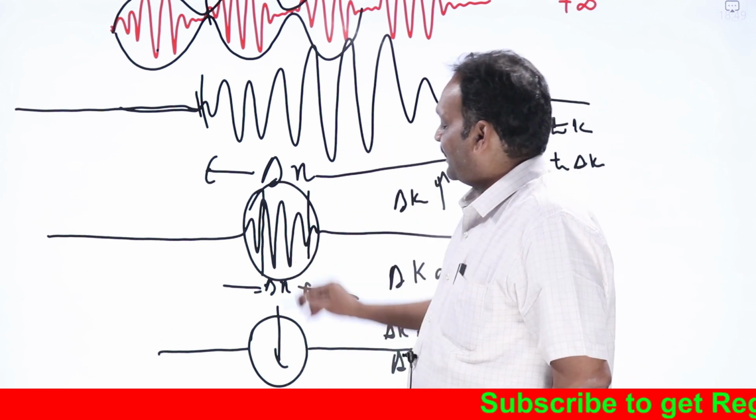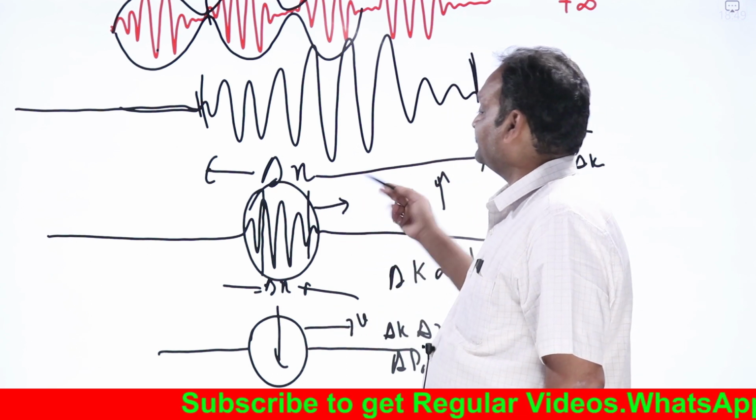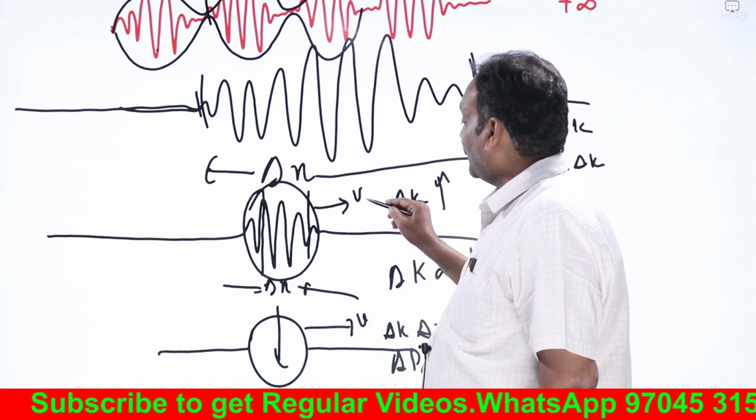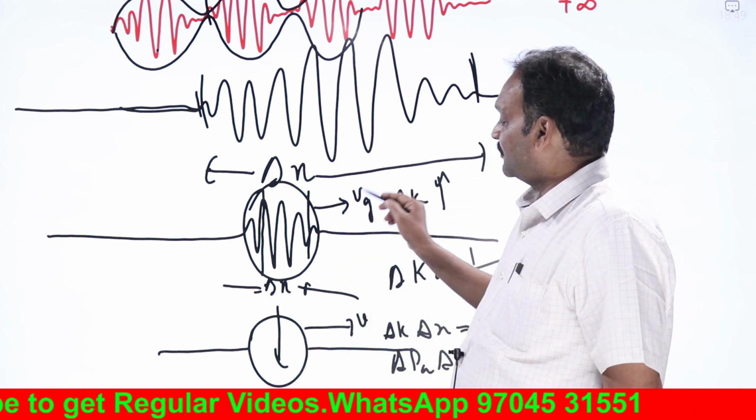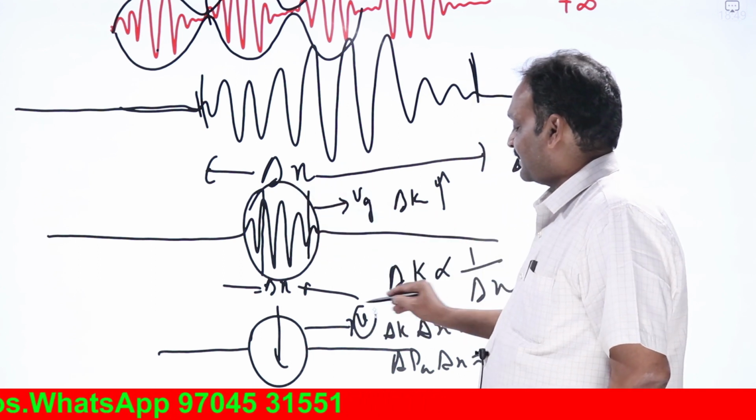Now suppose a particle is moving with a velocity v. This wave packet is moving with that velocity. The velocity with which this wave packet moves is called group velocity. The velocity with which the associated particle moves is known as particle velocity.